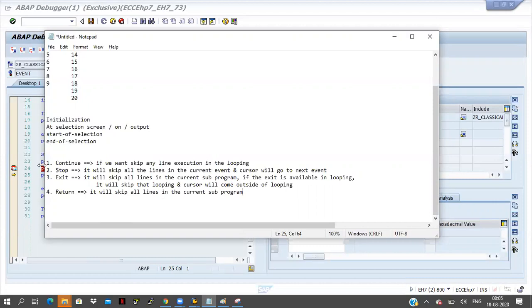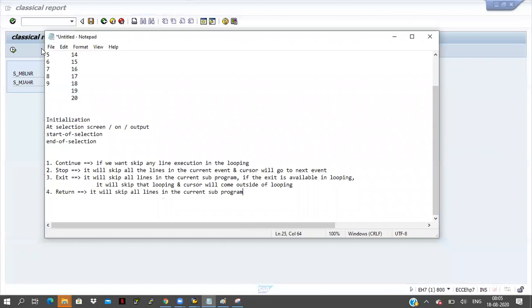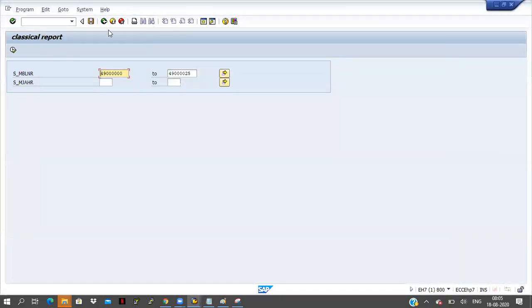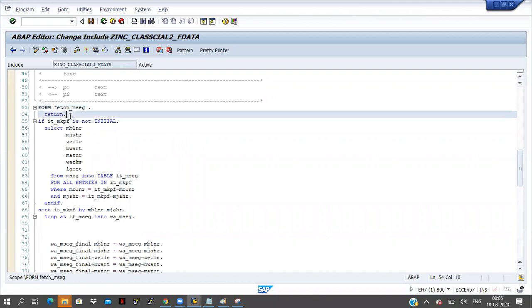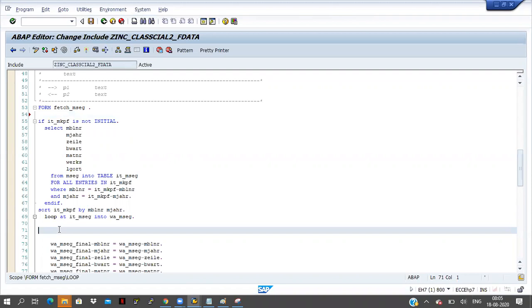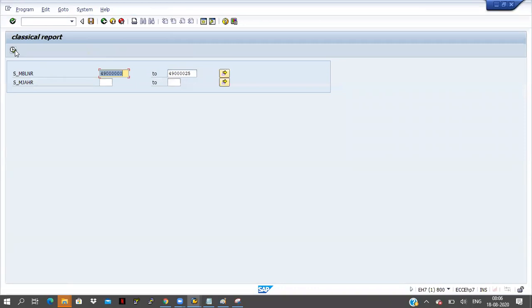And let me check. Let me check if I write return in the looping statement. If I write return statement in the looping statement, then what will happen? Let me check that one also. So return is there, right? So I will remove this one here, and I will put it inside the loop statement. Here return is there. Save and activate it. Now click on back button. Activate the program and execute the program once again here. Click on execute button.